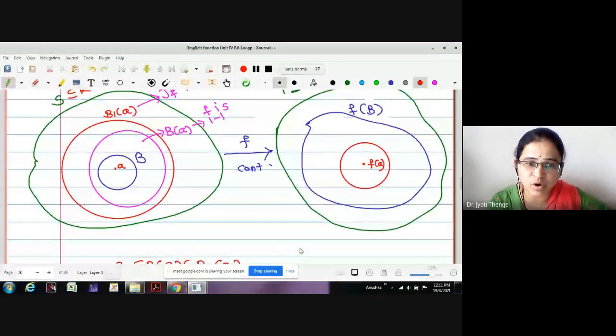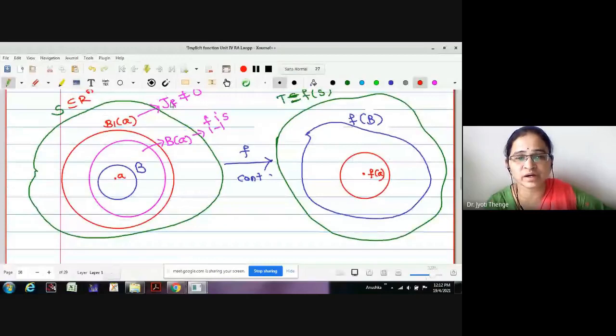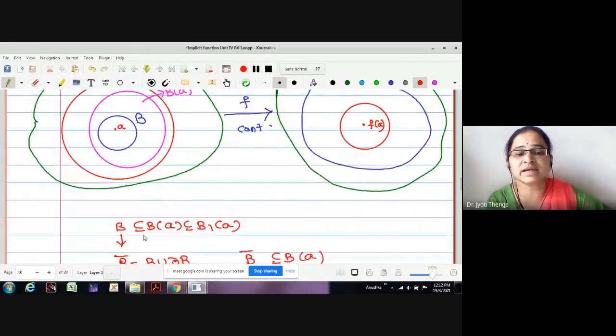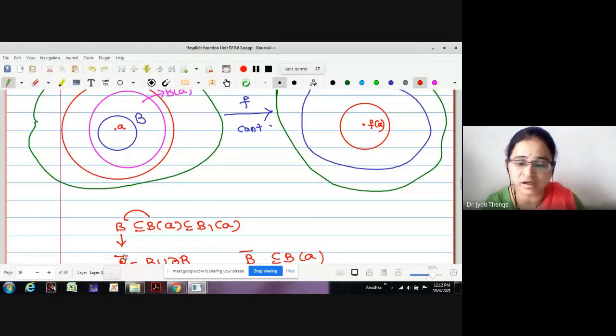This open ball is in B of A. Therefore, what about B bar? Ball with its boundary is in B of A again. Therefore, both the conditions are true: Jacobian determinant non-zero, function is 1-1 as well. Therefore, the only reason for taking the balls inside one another is that for this we wanted to show B bar is in B of A.